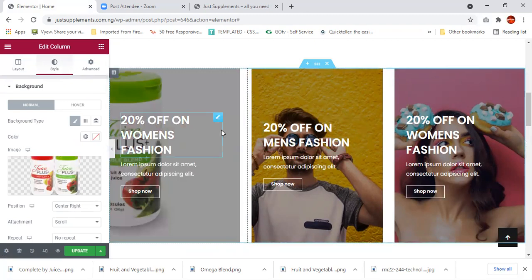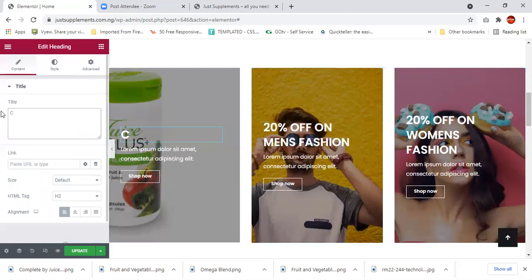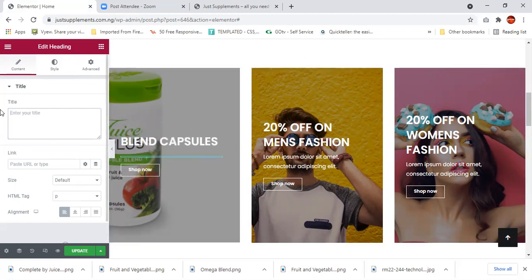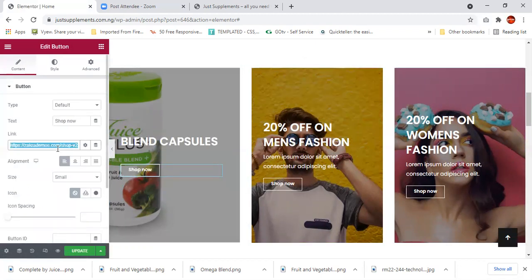We can now give it a name called blend capsules. Then I don't need this storage, so I'll just delete what I have here. Shop now. I still have the link copied, so I'll just paste it for this one.